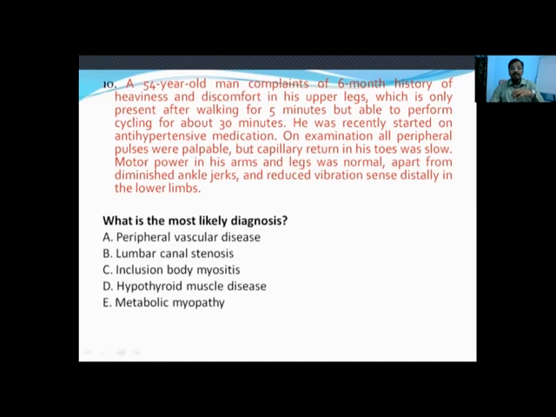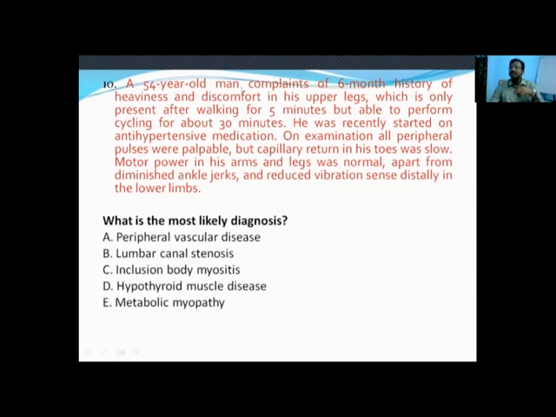But they can perform all their activities in sitting position. But here our question says he is able to perform cycling for about 30 minutes. Vascular claudication people cannot perform activity even in the sitting cycling position, and also walking. So this is the striking difference between neurogenic claudication and vascular claudication.